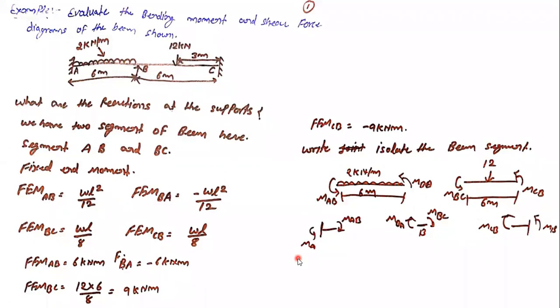Now we need to calculate the shear force and bending moment, which means we need to draw the bending moment and shear force diagram of the beam. How we can draw that, I will let you know after solving this problem. Let's see. First of all, as it is an indeterminate beam, we need to calculate the reactions. Those are what make our beam indeterminate, and that we need to find.